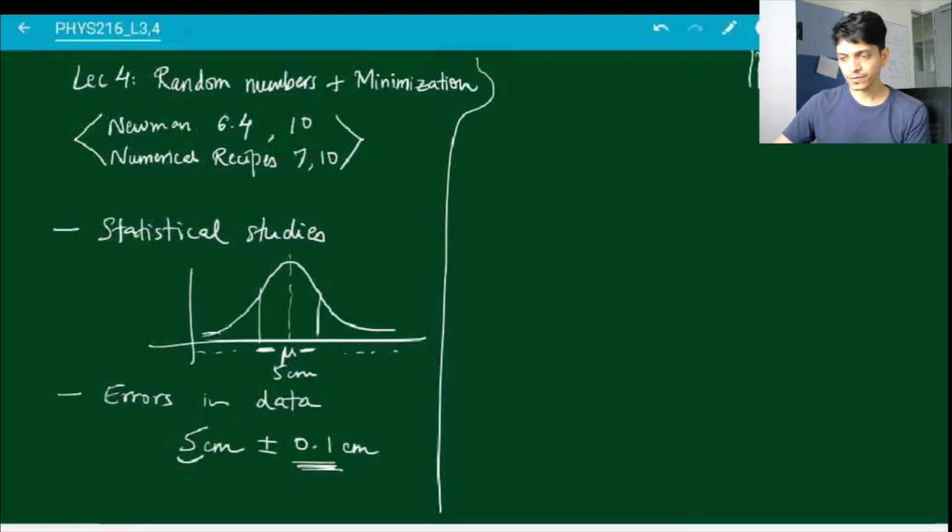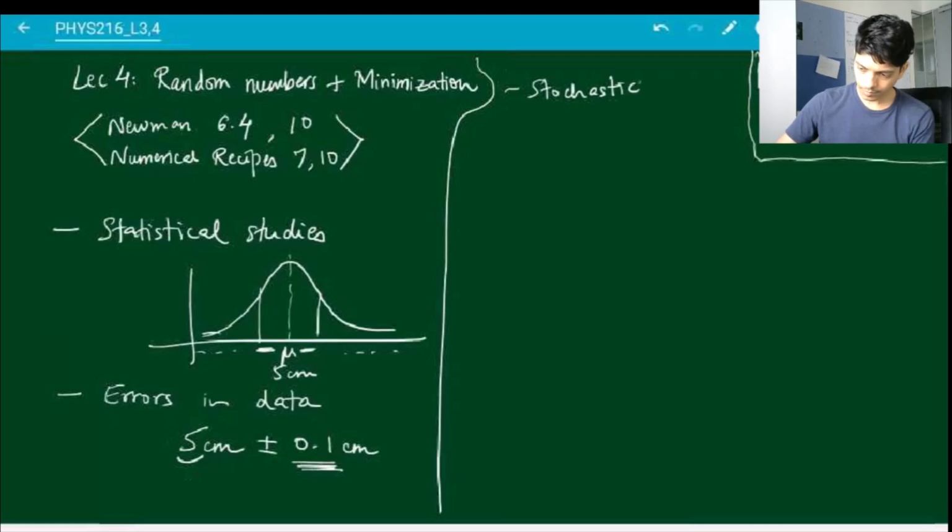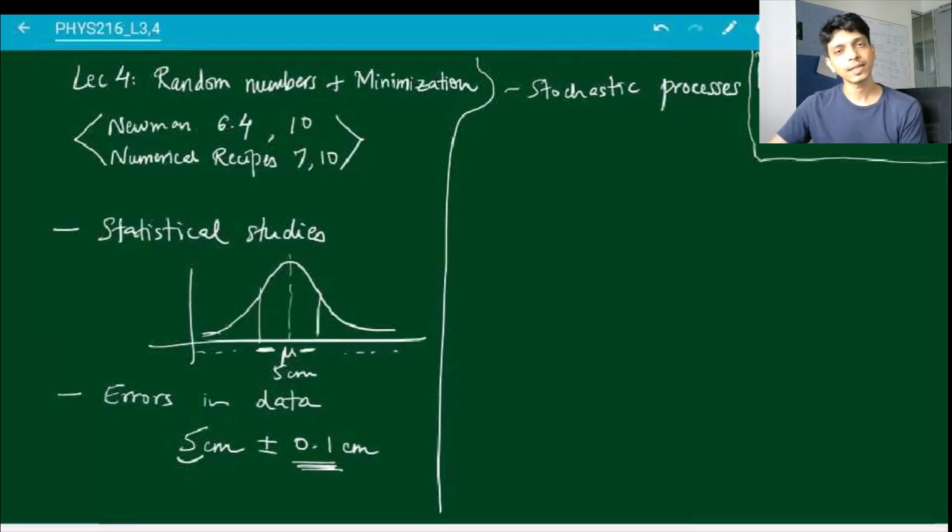It's not just to do with measurement errors. Very often in physics, chemistry, etc., we come across systems which are inherently stochastic. What does stochastic process mean? It means it's a process whose outcome is not determined exactly. So you can only calculate or predict some probability of a process occurring, and that is called a stochastic process. So if you want to study stochastic processes, in certain cases things might happen with a certain probability, things might not happen with a certain probability. So then again you can use random numbers to model those processes.